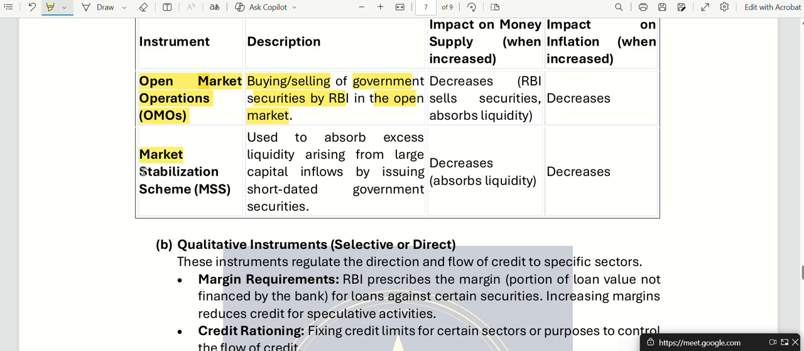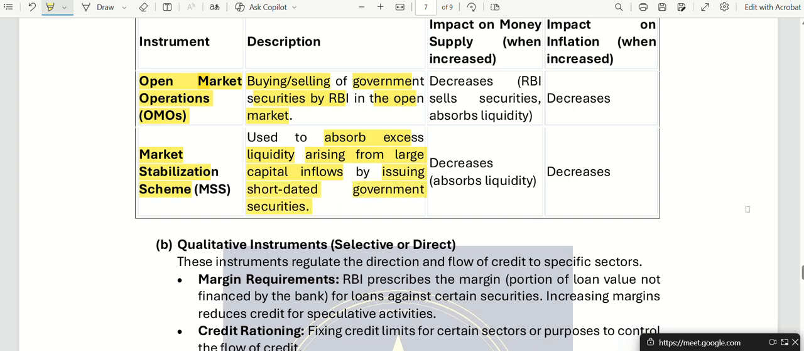Then there is the market stabilization scheme, another measure or instrument. It is used to absorb excess liquidity. What is liquidity? When your money is in cash form, in gold form, or in securities form. It is used to absorb excess liquidity arising from large capital inflows by issuing short-dated government securities.